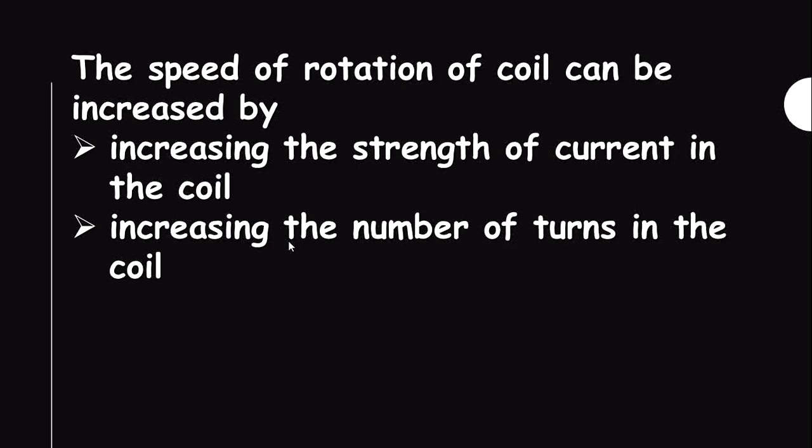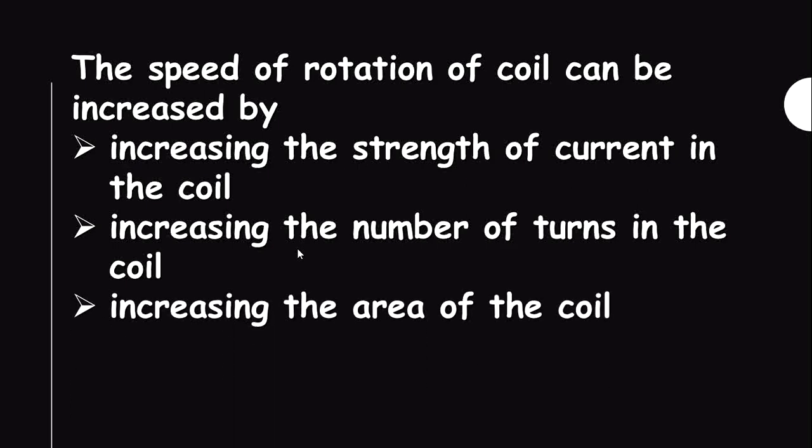When we use a larger number of turns instead of a single coil, it increases the speed of rotation of the coil. So if there are 20 turns in the coil, the current and the EMF produced are also 20 times that of one turn.